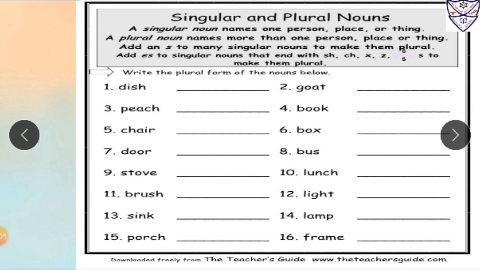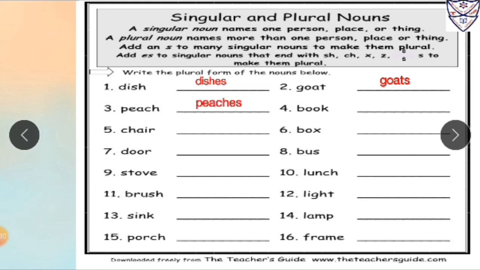Now let us solve this exercise. Write the plural forms of the nouns given below. Number 1, dish, which is in singular form, so its plural form will be dishes. Number 2, goat, which is in singular form, so its plural form will be goats. Number 3, peach, which is in singular form, so its plural form will be peaches.